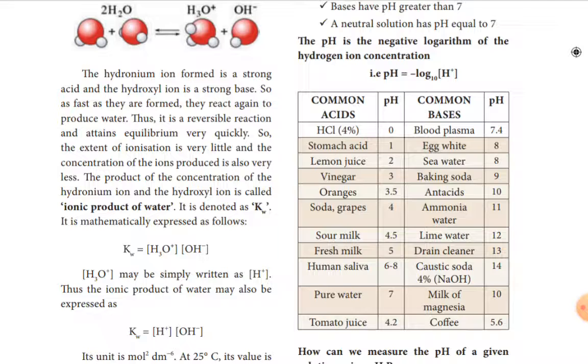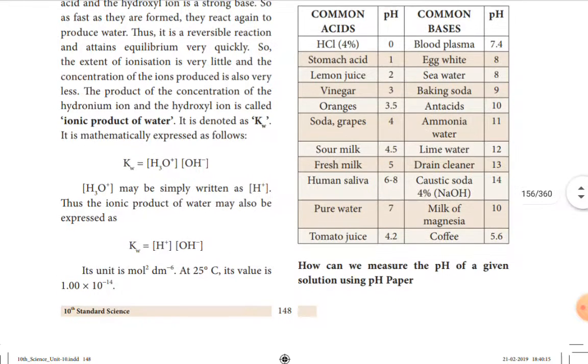Sour milk, buttermilk, is 4.5 pH value, acidic in nature. Fresh milk is also slightly acidic in nature, 5. Human saliva, 6 to 8, is acidic in nature, sometimes basic in nature. Then pure water is neutral because the pH value is equal to 7. Then tomato juice, 4.2, is acidic in nature.